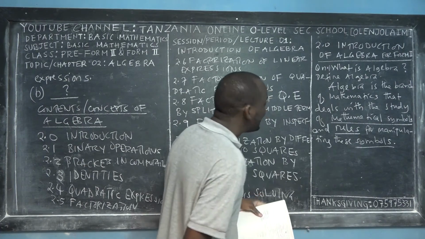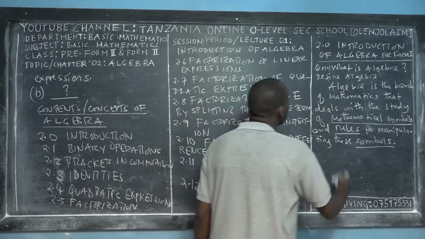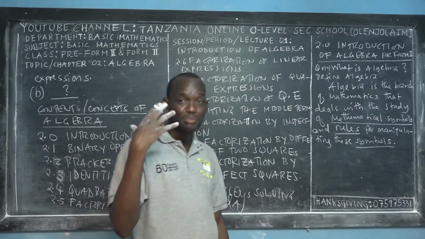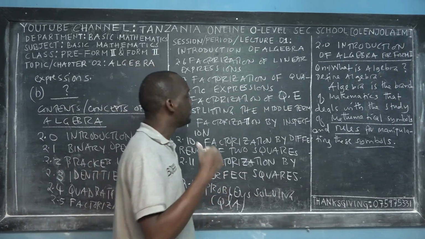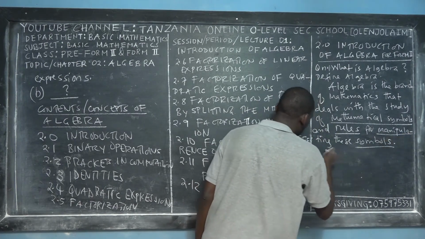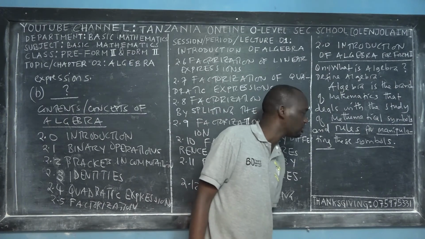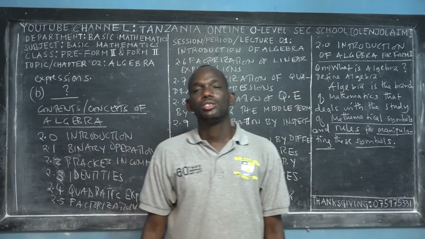So algebra is a branch of mathematics that deals with the study of mathematical symbols and the rules for manipulating them, doing operations on these symbols. So that is the meaning of algebra.